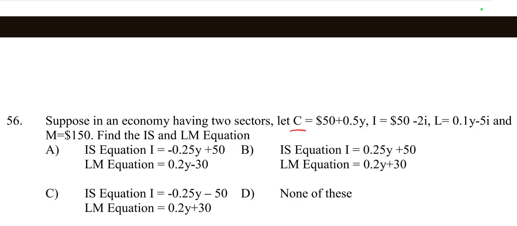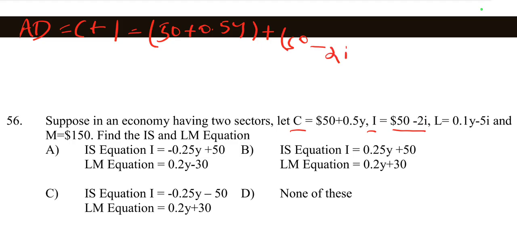To find the IS and LM equation, the data given are first C and I. We know that aggregate demand is equal to C plus I. So C is equal to 50 plus 0.5y, and I is equal to 50 minus 2i.